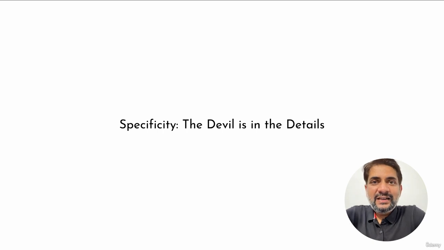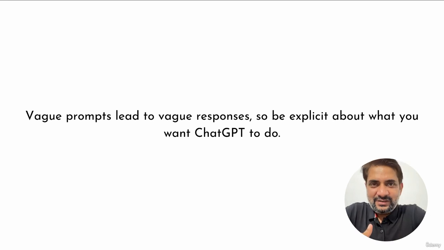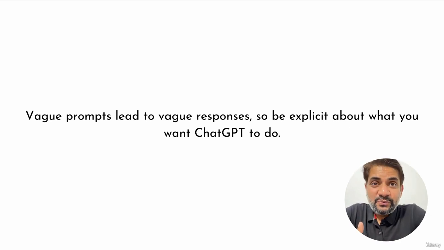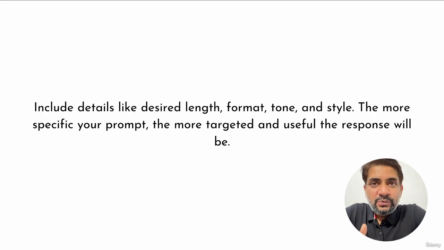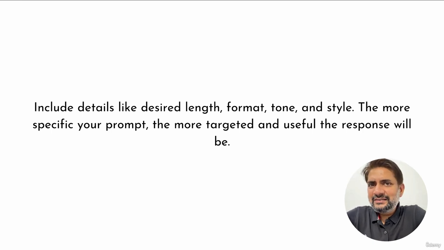Specificity. So the devil is in the details, as we all already know. Vague prompts will lead to vague responses. So be explicit about what you want ChatGPT to do. Include details like length, format, tone, and style, who it is for, what the objective is, why you are doing it, and who you are doing it for. So the prompt for creating something for a 10-year-old boy would be different from the prompt for creating something for a 60-year-old person. So the more specific your prompt is, the more targeted and useful the response will be.